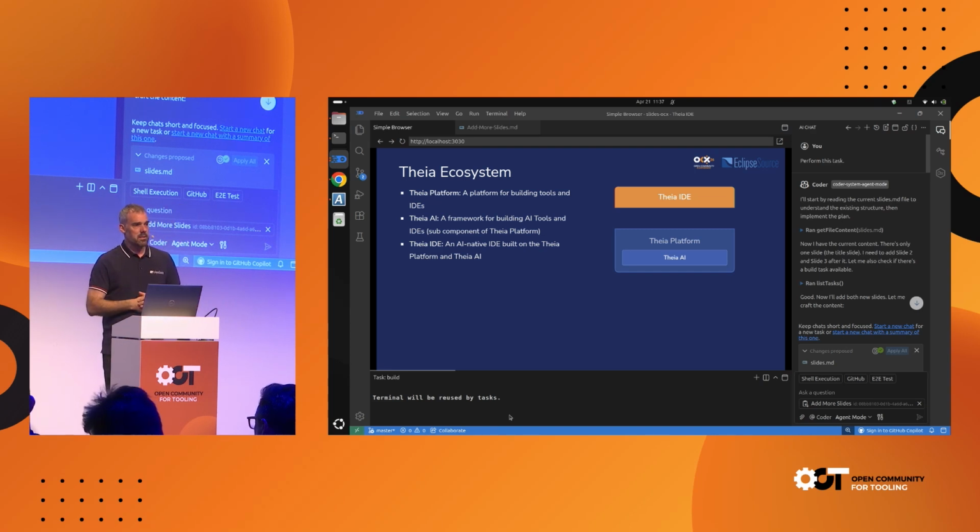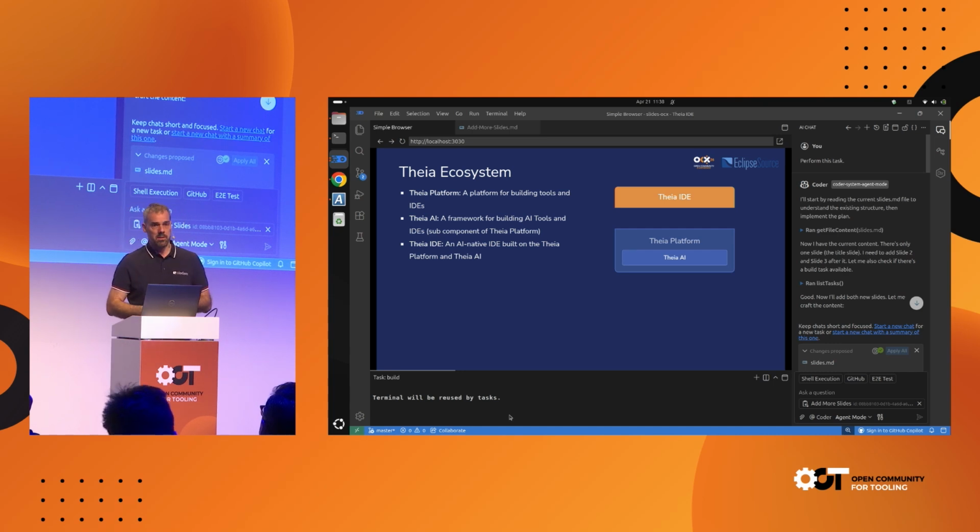Now, the second piece is, since almost 2 years, the Theia platform has a new subcomponent called Theia AI. Now, this is a framework that allows you to build AI tools in IDEs. Now, why do you need a framework for that? If you've done that yourself, before you can actually focus on your domain-specific stuff, you have to solve quite a lot of recurring requirements, like communicating with LLMs, how to run agents, how to run tools, how to visualize, for example, a chat in the UI, how to connect to MCP, how to integrate skills, and all these standard requirements are actually implemented in Theia AI. So if you use that to build a tool, you can basically start with your domain-specific stuff and don't have to worry about the infrastructure anymore.